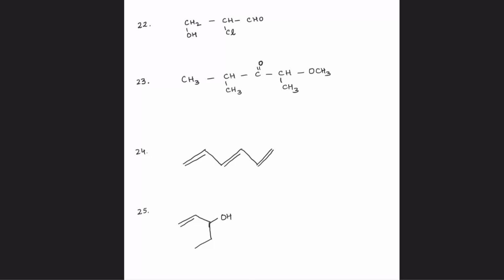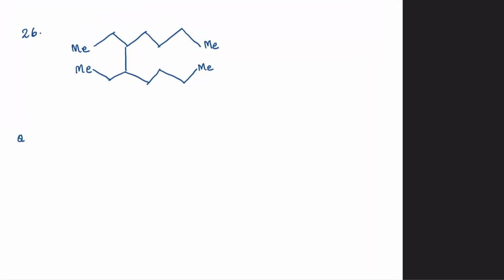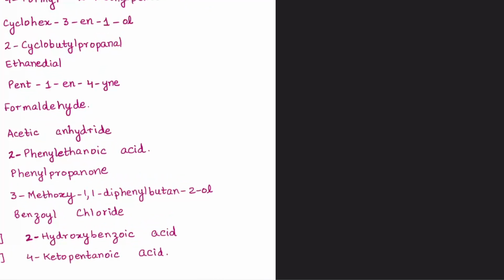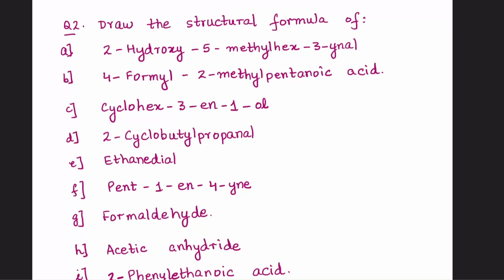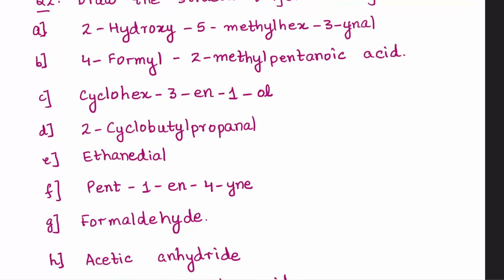Done the structures, we go on to the next one. That's the last one. I may add more to this later on. Oh, this looks complex, but believe me, this is very, very easy. It's going to be easy. So just try it. Okay? Next, I've given you the names of the IUPAC compounds and you have to write their structural formula. So there we go, A, B, C, D, E, F, G, H on your screen right now.